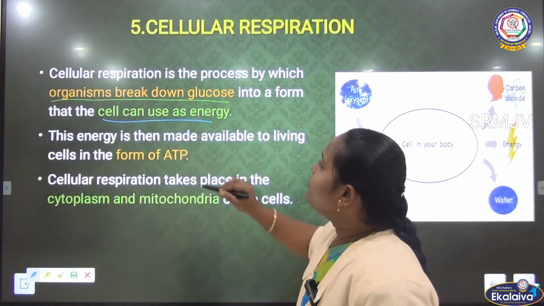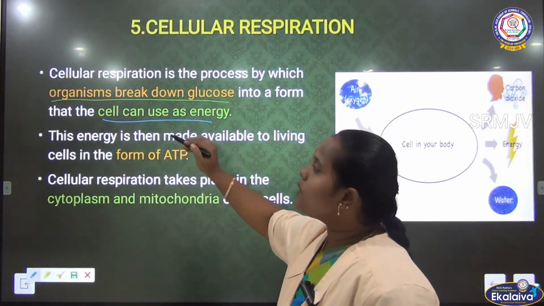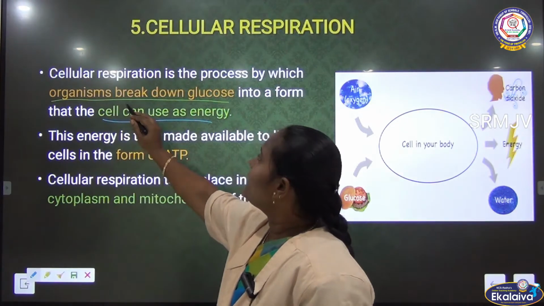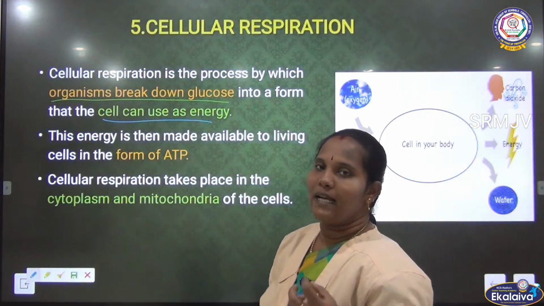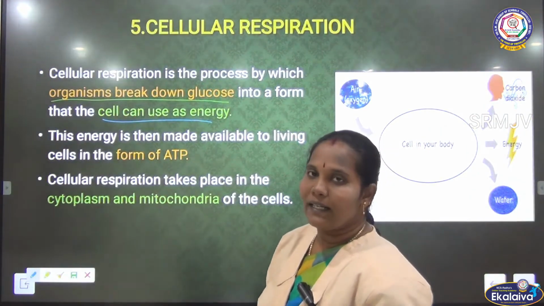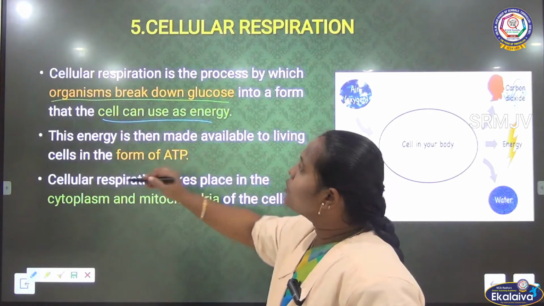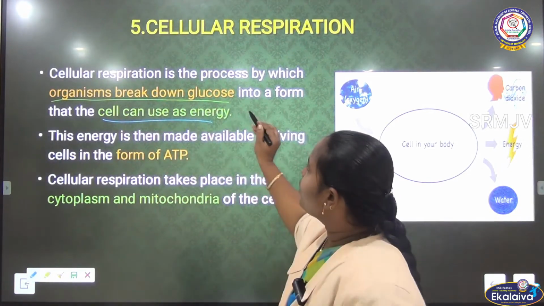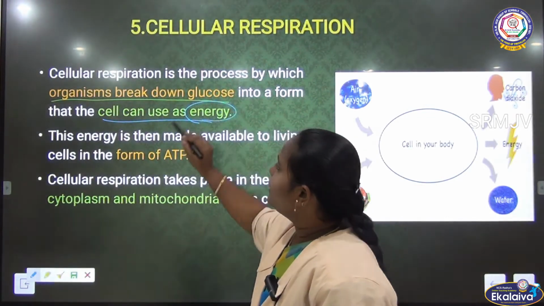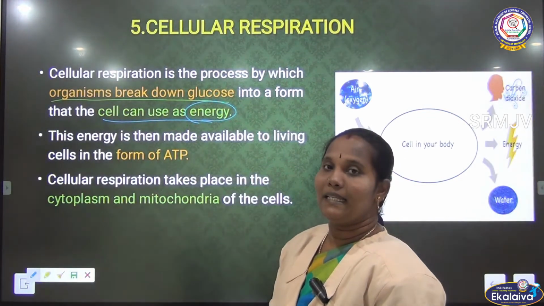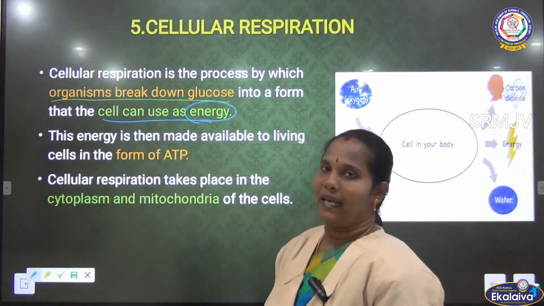What does cellular respiration mean? It is the process by which organisms break down glucose. We have food that contains carbohydrate, and the carbohydrate is broken down into glucose. This glucose is broken down and formed as energy, which can be used by the cells of our organisms.